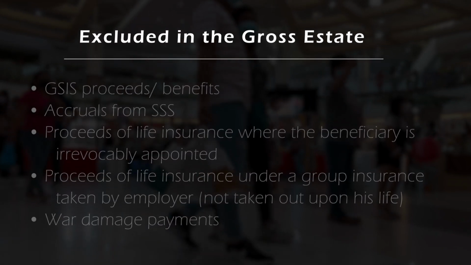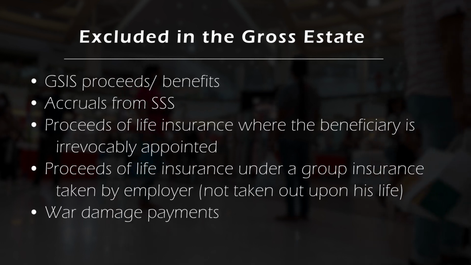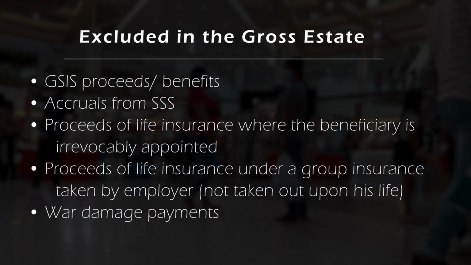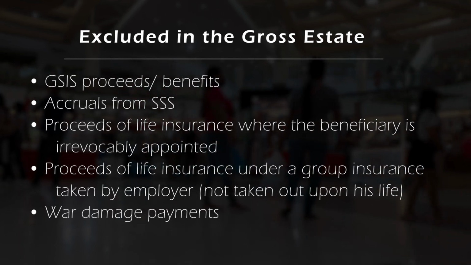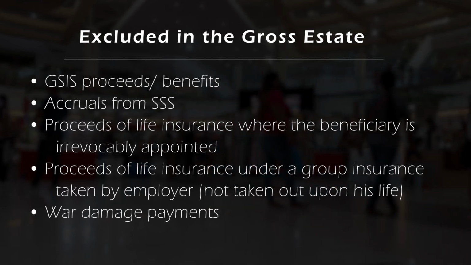Now let's go to the second thing, which is what about the properties excluded from the gross estate? Being excluded from the gross estate means that it won't be subject to estate tax. So the following are excluded from the gross estate. The first one is GSIS proceeds or benefits, such as when the decedent worked for the government, or accruals from SSS if the decedent is from the private sector.